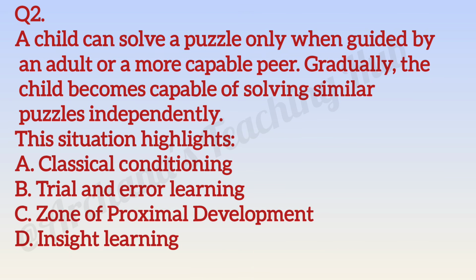Question number 2. A child can solve a puzzle only when guided by an adult or a more capable peer. Gradually, the child becomes capable of solving similar puzzles independently. This situation highlights option A, classical conditioning, option B, trial and error learning, option C, zone of proximal development, option D, insight learning.